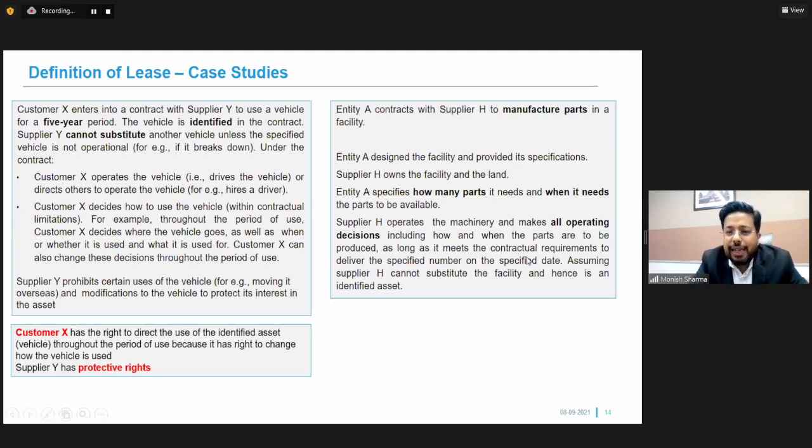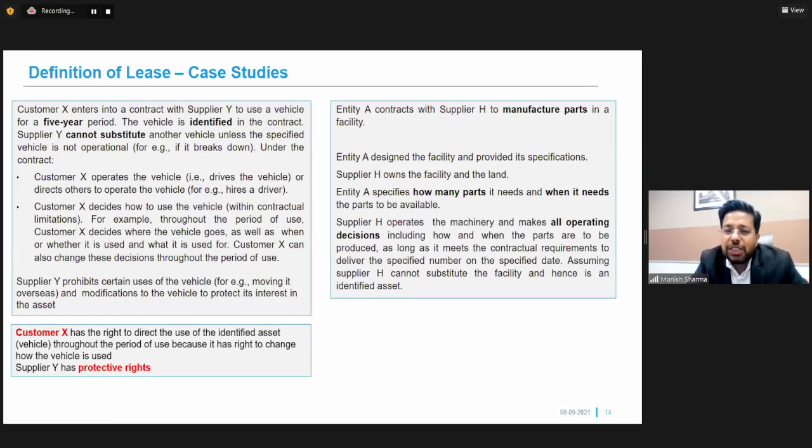Now supplier H operates the machinery and makes all operating decisions. So this is very important, that supplier H is operating the machinery and is also making all the operational decisions, including how and when the parts are to be produced, as long as it meets the contractual requirements to deliver the specified number of parts.